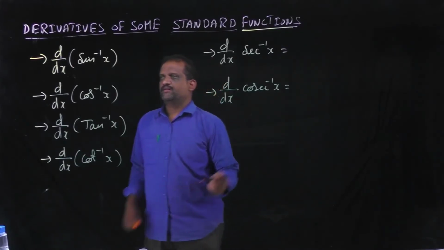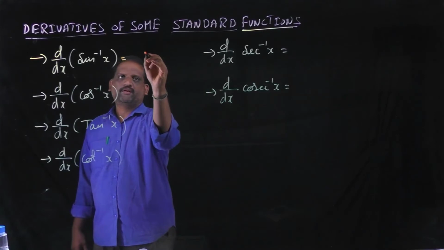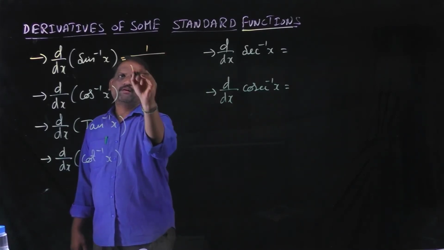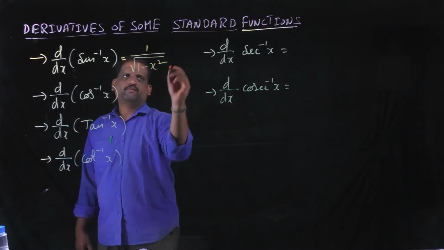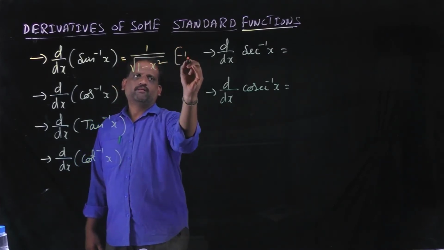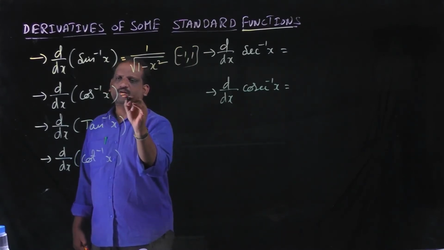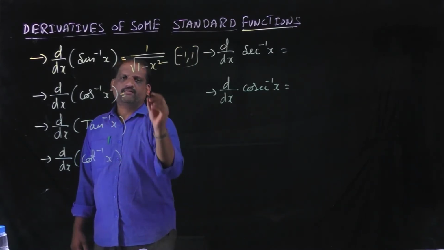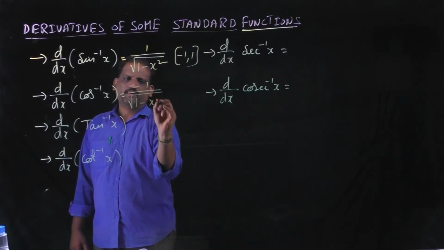Differentiation for inverse trigonometric functions. Differentiation of sin inverse of x is 1 by square root of 1 minus x square. Here x belongs to the closed interval minus 1 to 1. Derivative of cos inverse of x is minus 1 by square root of 1 minus x square.